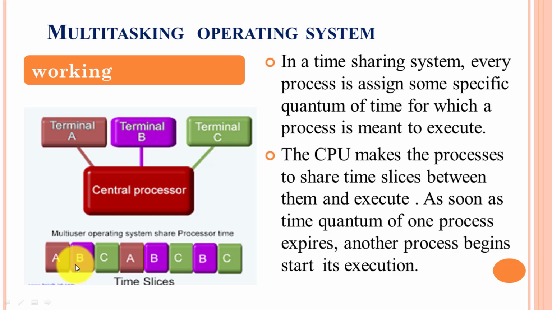After finishing 4 seconds, process B makes a context switch to the next process, that is process C, and so on. Like that it does time sharing. That's why it is called a time sharing system, and it becomes multitasking. That means, indirectly, we can say that many processes can be executed in a small interval of time. So the CPU can maintain many processes in parallel, called a multitasking operating system, or sometimes referred to as time sharing or fair share, like for example round robin.